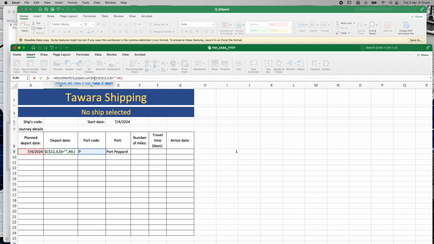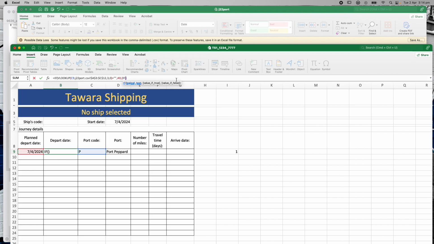So I've done my VLOOKUP. I've looked at the port and I've found out whether there's any information, whether the port has a word in there. If the port does not have a word in there, I'm leaving A9. If it does have a word in there, I need to do a lookup in here. And I think I need it to be an if statement. So I'm just going to do if. In fact, my if statement's going to have to be inside a bracket because it's going to have something else in it.